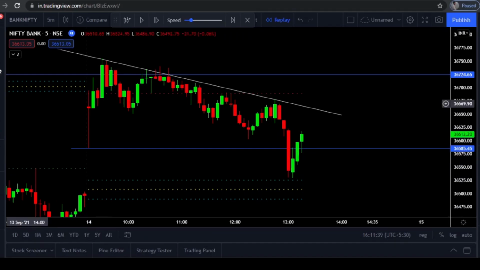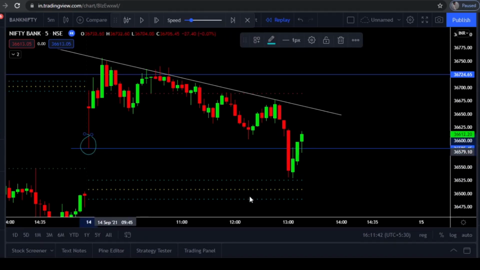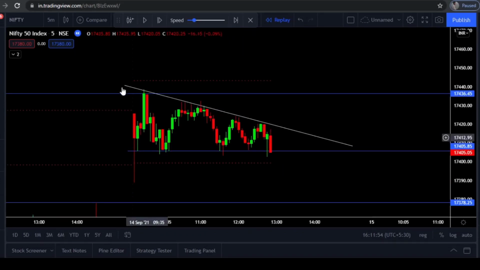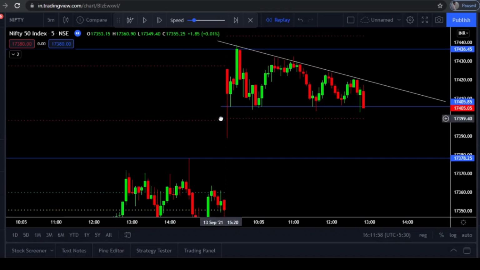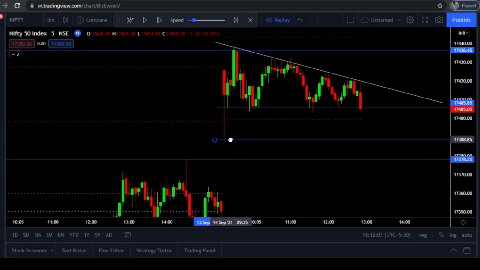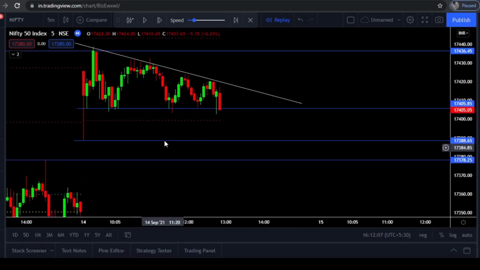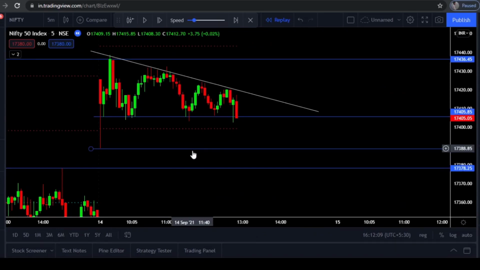And here you can see the current day low has been broken, but we had a CPR resistance here. Price took support from the top CPR and made an upside move here. But there is another reason here in Nifty, and let me start the Nifty chart. You can see this is the current day low of Nifty. Let me mark this level. This is the current day low and this is the previous day high level. These two lines you should know: this is the previous day high, this is the current day low.